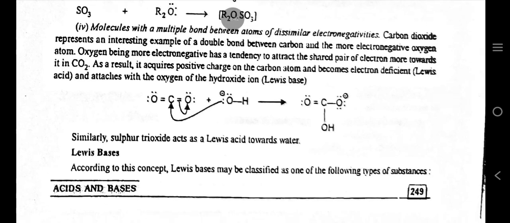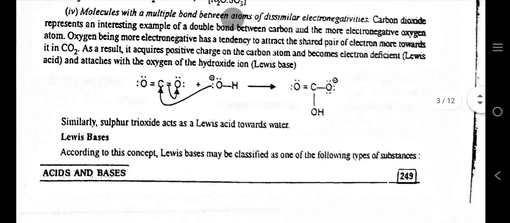Molecules with a multiple bond between atoms of dissimilar electronegativities. Carbon dioxide represents an interesting example of a double bond between carbon and the more electronegative oxygen atom. Oxygen, being more electronegative, has a tendency to attract the shared pair of electrons more towards it in CO2. As a result, the carbon atom acquires a positive charge and becomes electron deficient and attaches with the oxygen of the hydroxide ion Lewis base. Similarly, sulfur trioxide acts as a Lewis acid towards water.